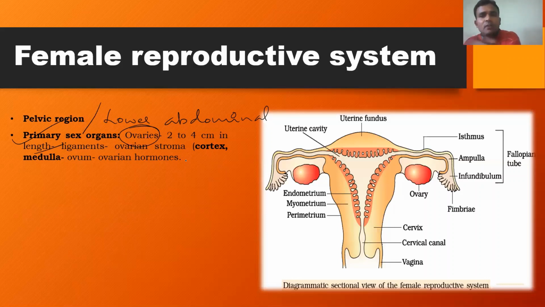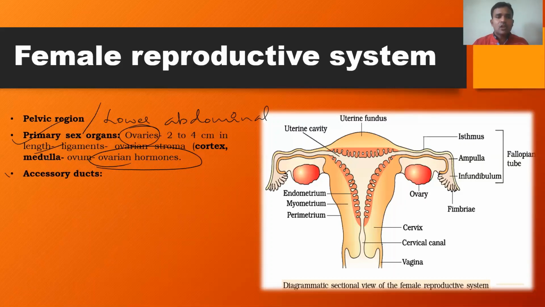The ovarian stroma is again differentiated into outer cortex and inner medulla, within which the eggs are produced. So the ovary is a primary sex organ responsible for the production of the egg or the ovum. It is also involved in the production of some ovarian hormones. Even the testis is involved in producing sex hormones. That's why the testis and ovary are also considered endocrine glands, since they produce hormones. Here, ovarian hormones are produced by the ovary.